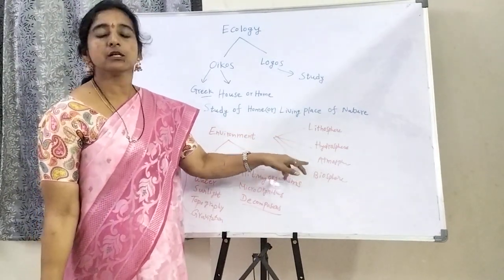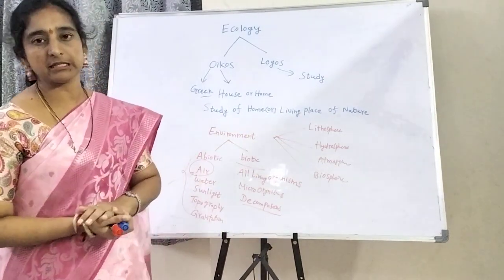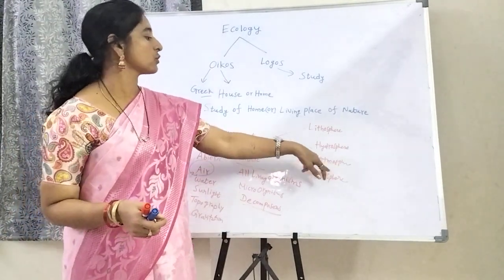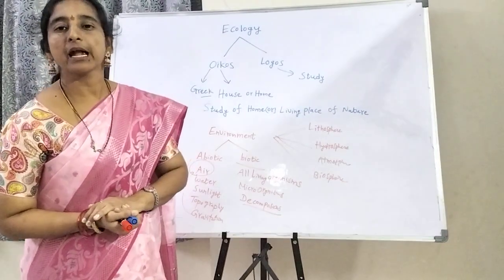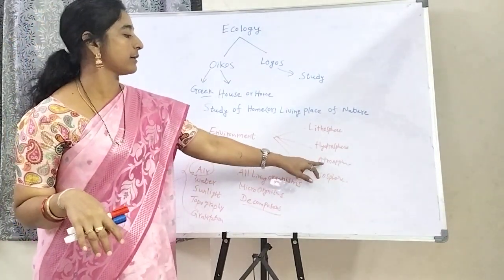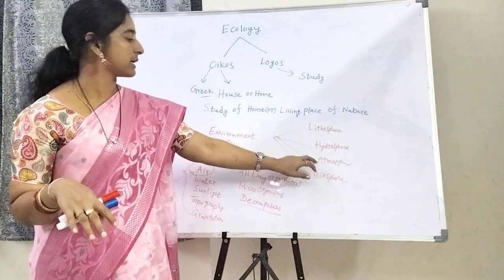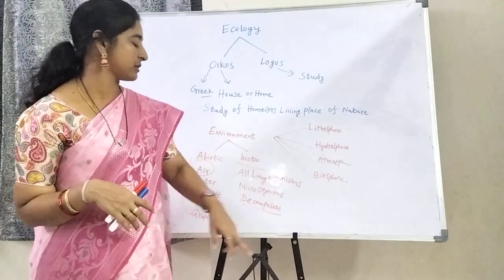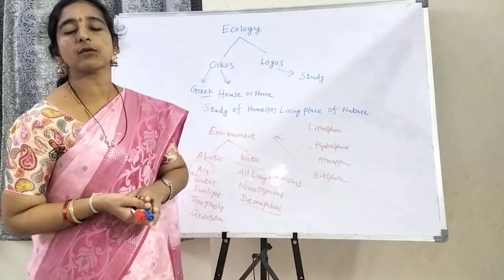Next, the atmosphere. If you go to the space area, that is the atmosphere, with the ozone layer and different types of atmospheres present in space. Next, the biosphere.